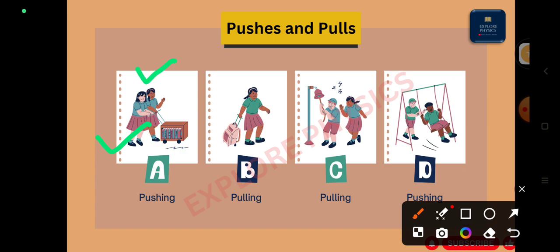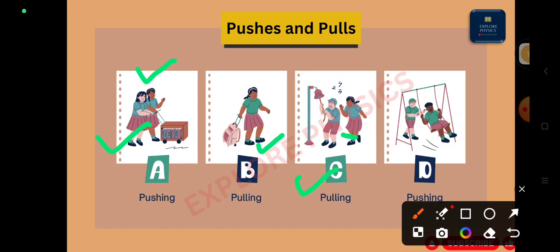Here one girl is pulling the bag, so again she is applying a force on that bag. Here two children are being naughty and ringing the school bell, right? Ringing the school bell is also pulling an object, so they are also applying force on that object, right?